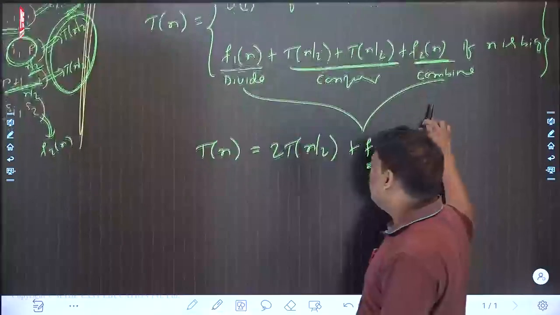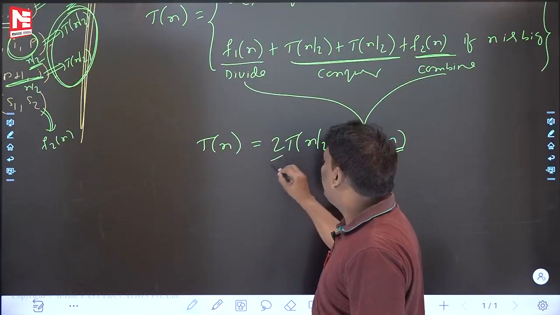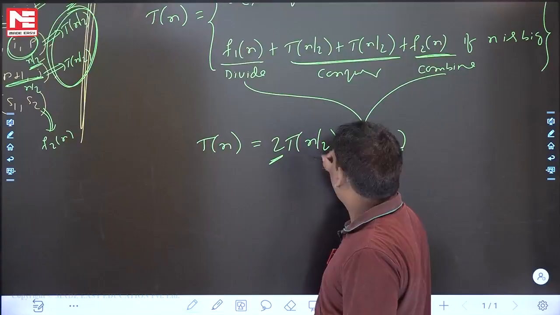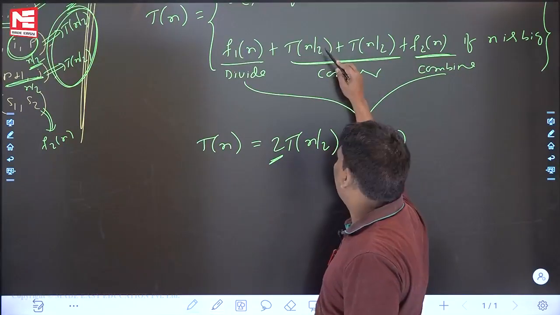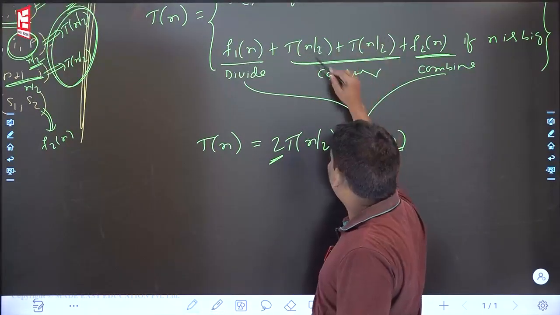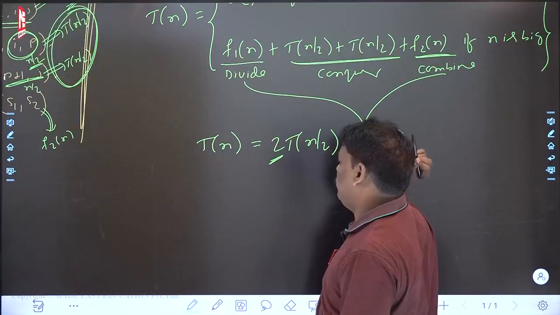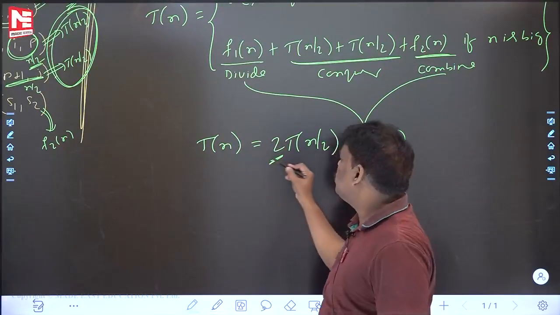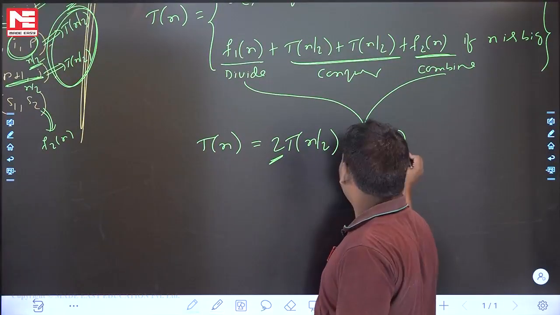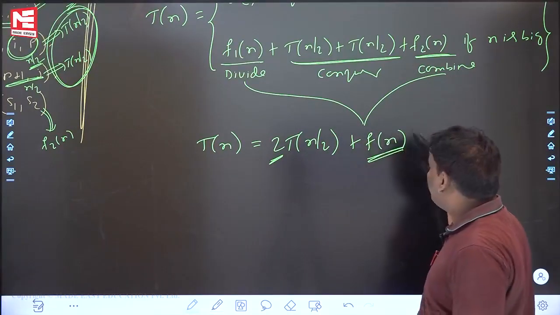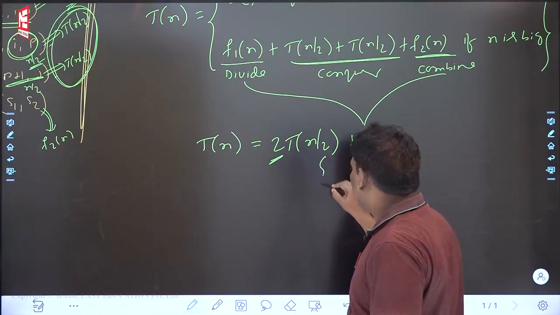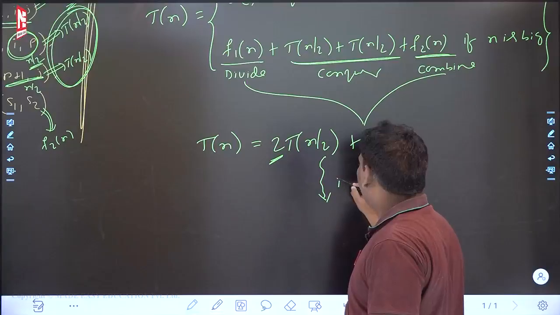Next, see the next one. What are the two? Two function calls. What is the n by 2? The size of every subproblem. 2 means two subproblems, n by 2 means the size of each subproblem. So can you help me now? T(n) is equal to 2T(n/2) plus F of n, where F of n is the divide time plus combine time. See this one, in general. Everyone listen, in general.